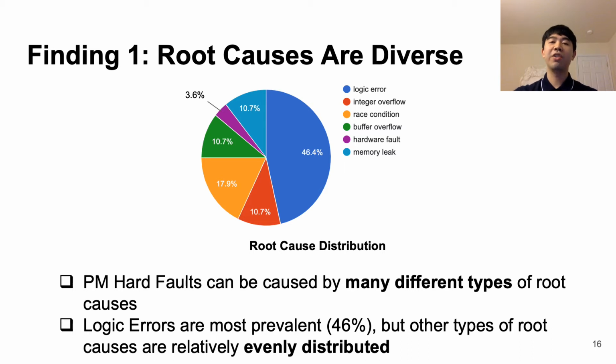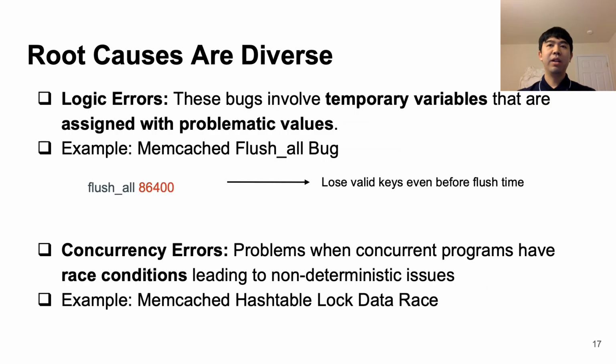In this chart, you can see that there are different root causes of PM hard faults, and even though the vast majority of bugs are due to logic errors, there's still a healthy mix of a variety of root causes for PM hard faults. The other root causes are relatively evenly distributed at around 10 to 15% for each of them.